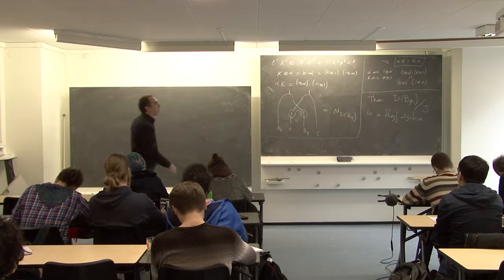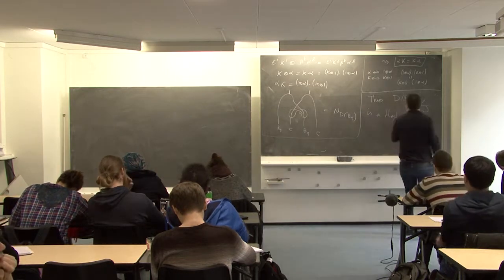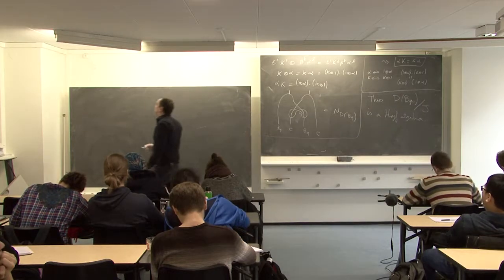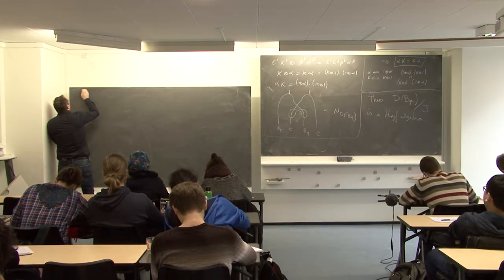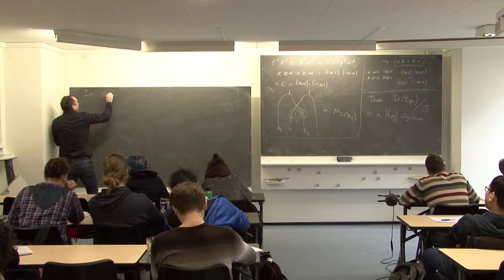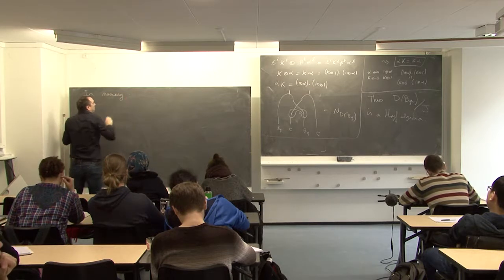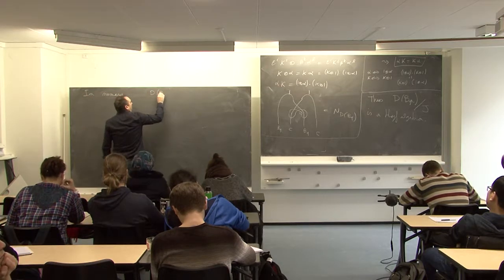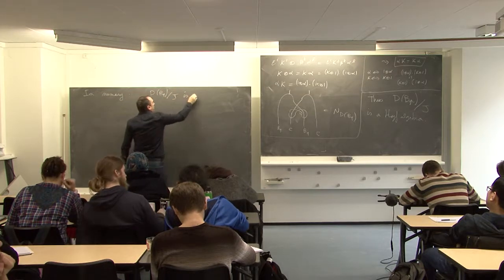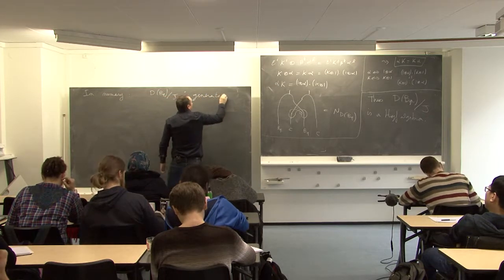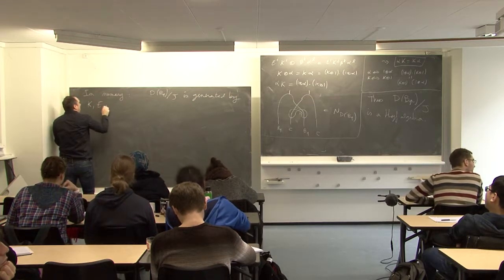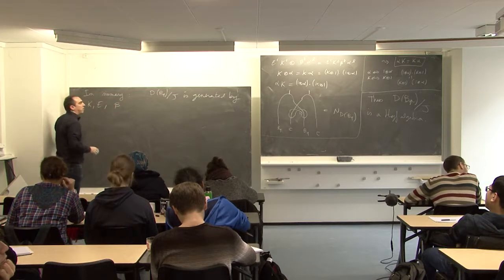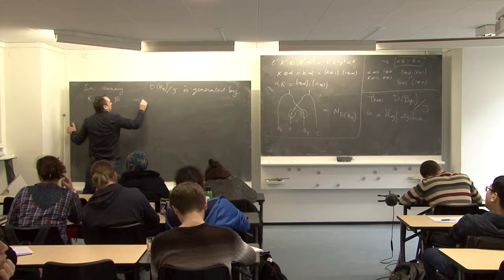Okay, so what do we obtain? Here we just identify K and alpha. So if I summarize this Hopf algebra, it is generated by K, E, and beta. What are the relations?